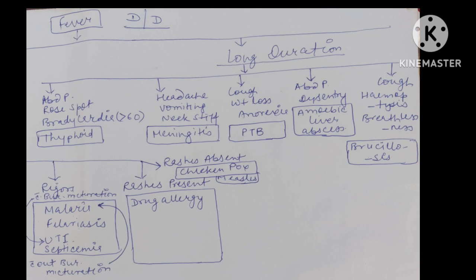As all you know that if there is cough, weight loss along with the anorexia, it is the case of pulmonary tuberculosis. If the patient presents with the abdomen pain along with the dysentery, it is the case of amoebic dysentery or liver abscess. If the patient comes with the symptom of cough, hemoptysis and breathlessness, it is the case of brucellosis.